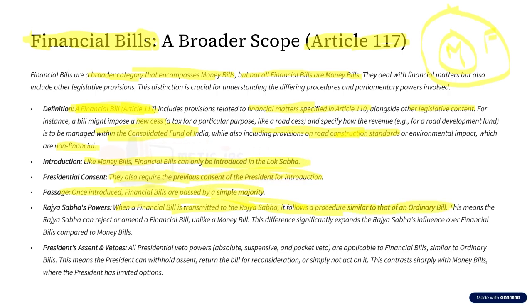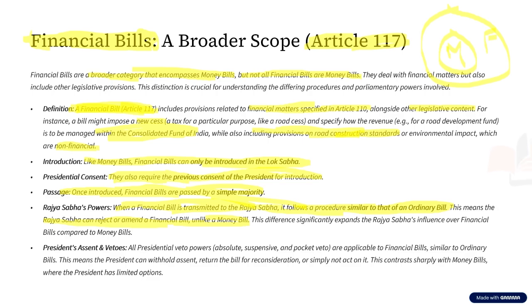So this is the difference with respect to money bill and ordinary bill. That is, the Rajya Sabha can either reject or amend a financial bill, unlike a money bill. So can we tell Rajya Sabha has a greater power with respect to financial bill and a very minimal power or absolutely no power with respect to money bill? Yes, we can tell.